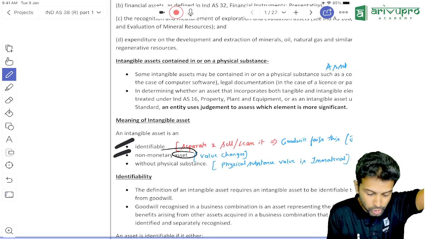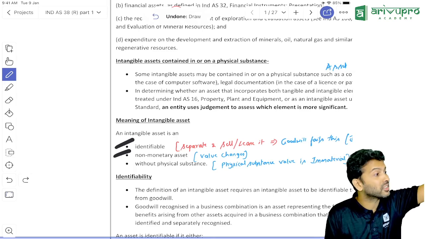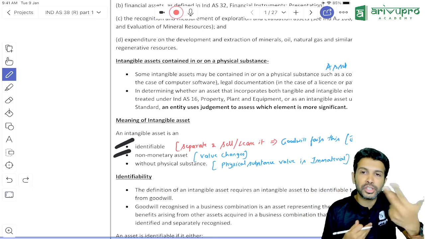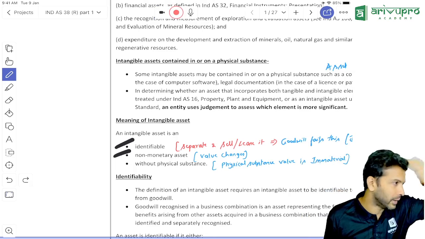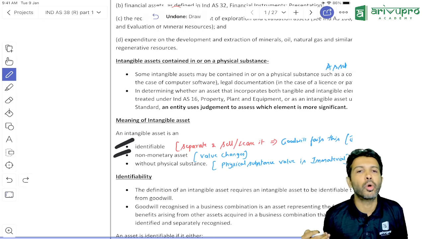And the definition of asset you already know. Asset means? When can you call something an asset? If you want to call something an asset, it should be within your control, from which you should get all your future economic benefits. That same thing will hold good here as well. So any problem in this area, or move on to the next?